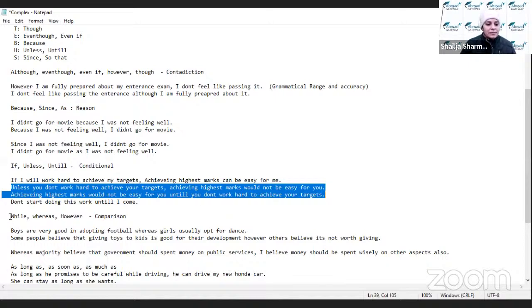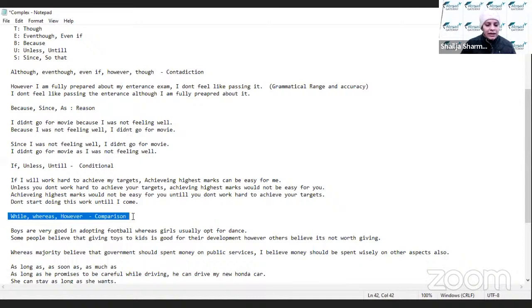Okay, now next and very beautiful category is whereas, while and however for comparison. We use these conjunctions for comparison. अब ये तीनों के तीनों conjunctions आपके task 1 and task 2 दोनों में use हो सकती हैं. task 1 में हम comparison करते हैं बार ग्राफ में, लाइन ग्राफ में, पाई चार्ट में, टेबल में, मैप में भी हम कंपैरिजन करते हैं. तो हम while, whereas and however तीनों conjunctions को comparison form में use कर सकते हैं.